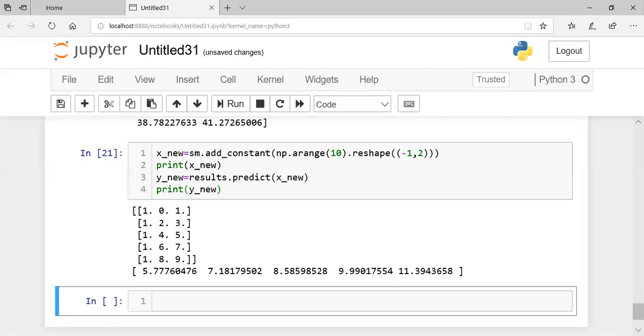Before class, I will share a CSV file with you, and then I will give you some questions: calculate this thing and that thing using linear regression. And then I will do the same thing in my lecture, so you will come to know how accurate or how correct you were.